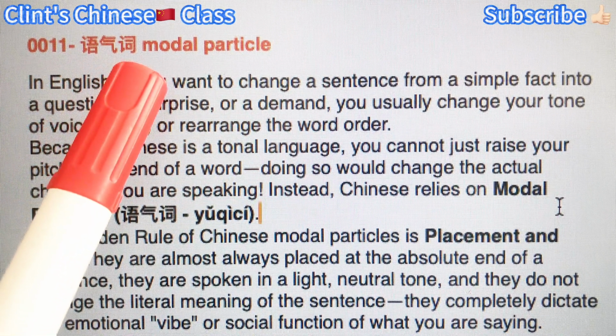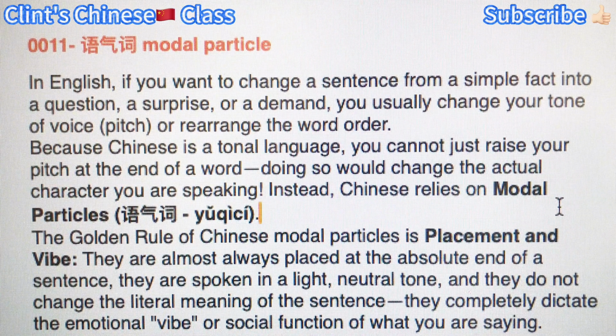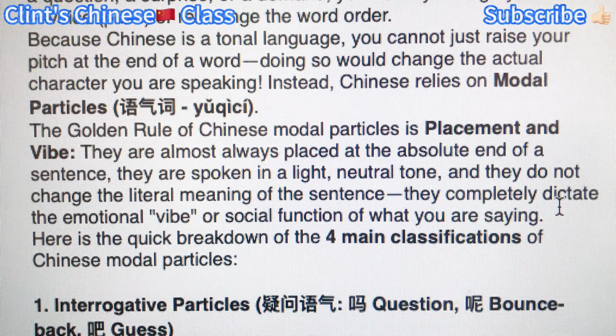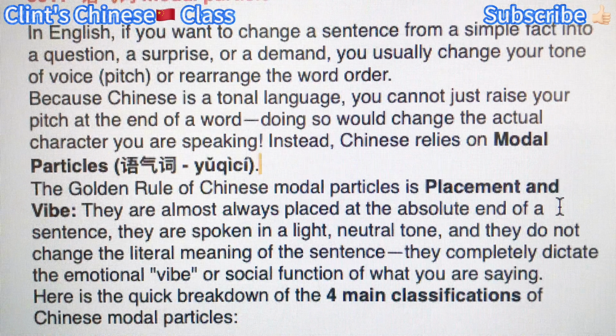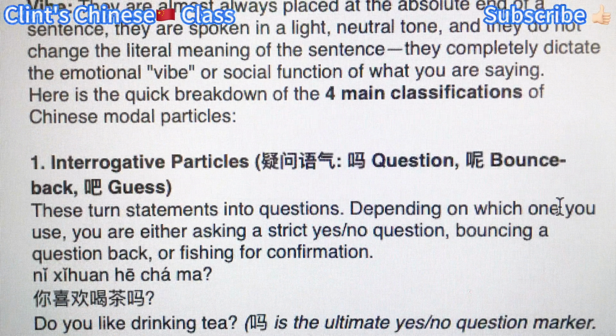语气词. They are part of the particles we just learned in the last lesson. These are used to form questions or change the tone of the fact. Alright, there are four main types of modal particles.